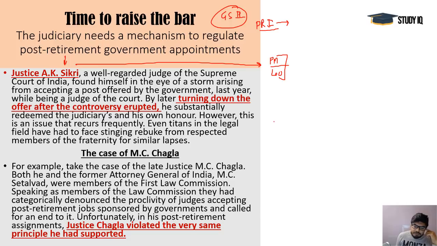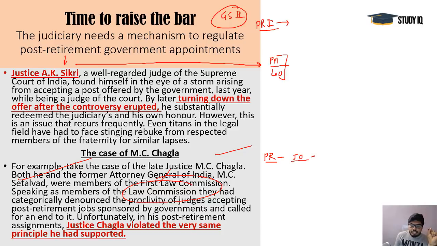So it started way back in the post-independence phase, during the first government's time, when Justice MC Chagla and Mr. MC Setalwad, these two advocates, were members of the Law Commission. At that time they endorsed an idea that there should be a bar, a restriction on the post-retirement phase, where you are not allowed to take any kind of job offer from the government.